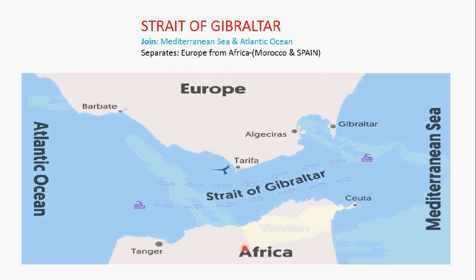Another strait is Strait of Gibraltar. Strait of Gibraltar joins Mediterranean Sea and Atlantic Ocean. Here we see Mediterranean Sea is here, on other side is Atlantic Ocean. So Atlantic Ocean and Mediterranean Sea are joined by a small strait known as Strait of Gibraltar.